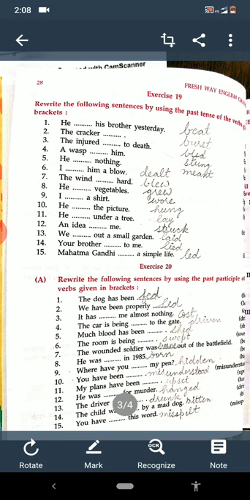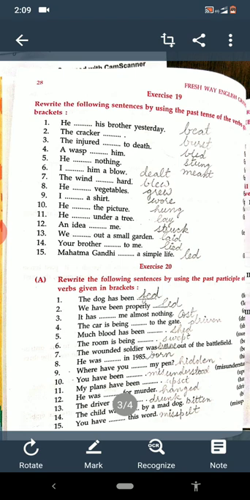See, the verbs are given: feed, lead, cost, drive, shed, sweep, bear, hide, misunderstand, upset, hang, drink, bite, and misspell. We have to write the past participle form of these verbs in the blanks. Clear to everyone? It's very easy.